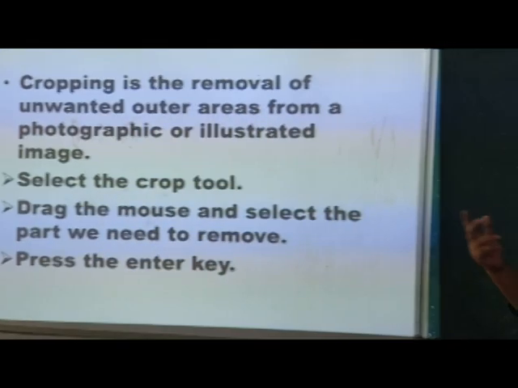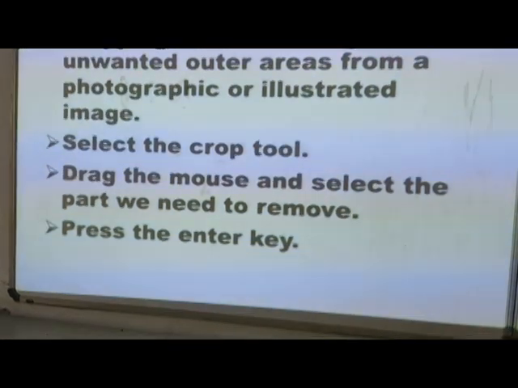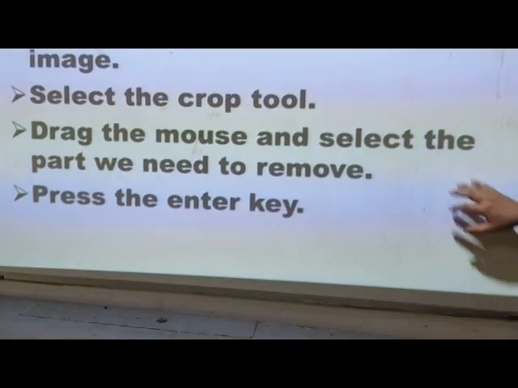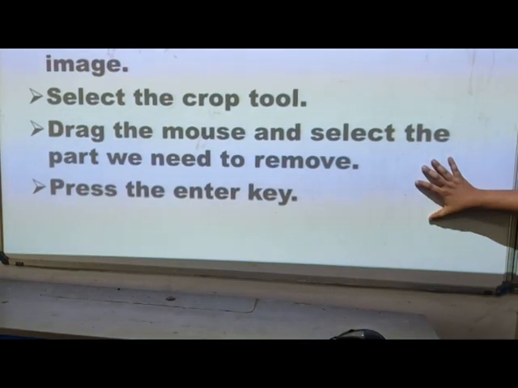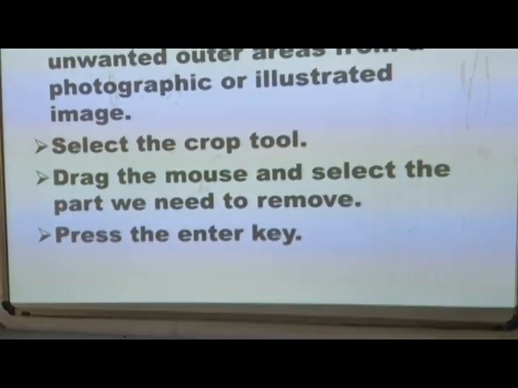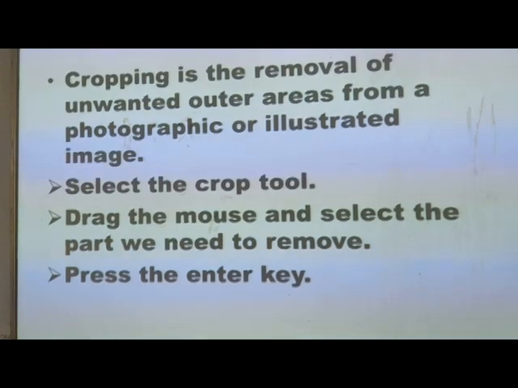Okay? How can we do cropping? Yes, just select the crop tool, and what do we need to do? We have to drag the mouse and select the part that we need. Select the part which we need to keep and remove the rest.